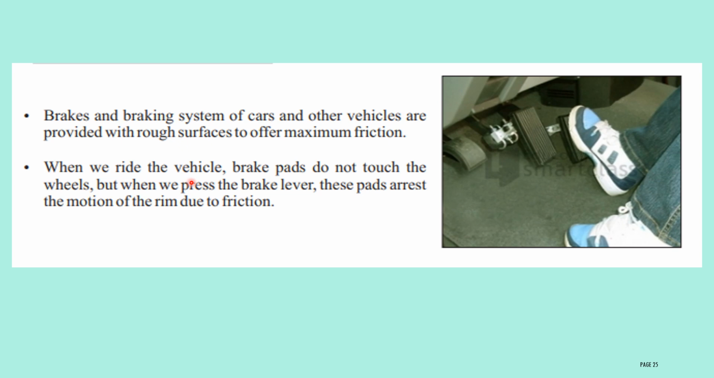When we ride the vehicle, the brake pads do not touch the wheels while the vehicle is running. But when you press the brake lever, these pads arrest the motion of the rim due to friction. When you press the brake lever, the pads touch the rim and create friction. Because of the friction, it will stop the motion of the rim, and then the vehicle will suddenly stop.